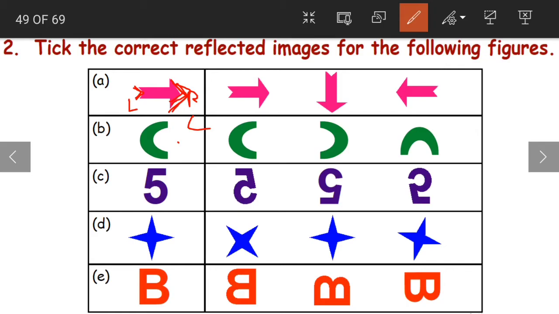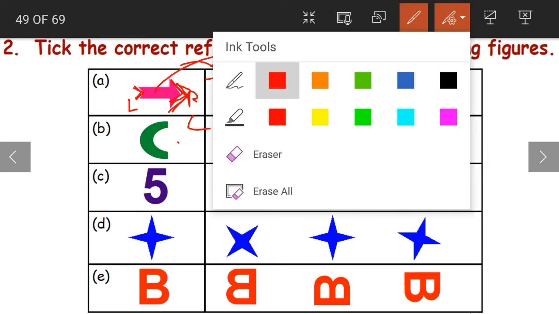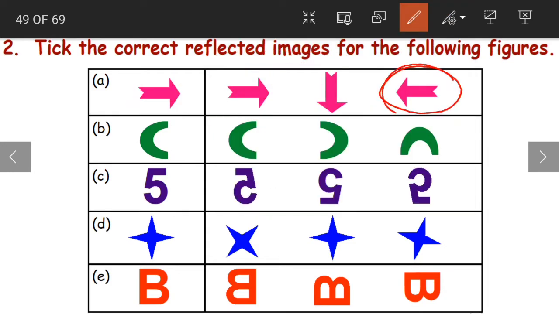Now if you look at the options, the first one is the same as the original image, so no. Now coming to the second one, this is pointing down, but we want it to the left. Now coming to the third figure, yes, this pointed arrow is to the left side. So this becomes our reflected image. What becomes the reflected image? The number 3.